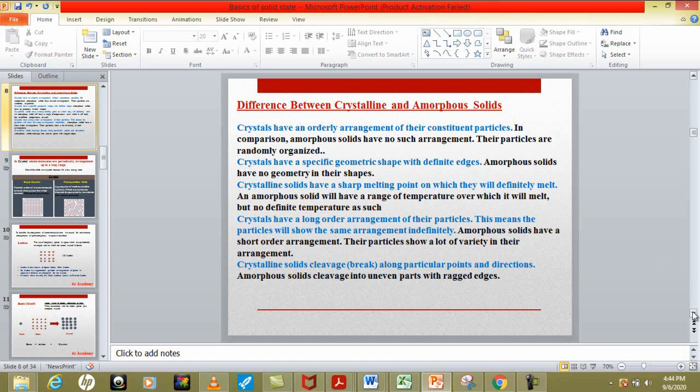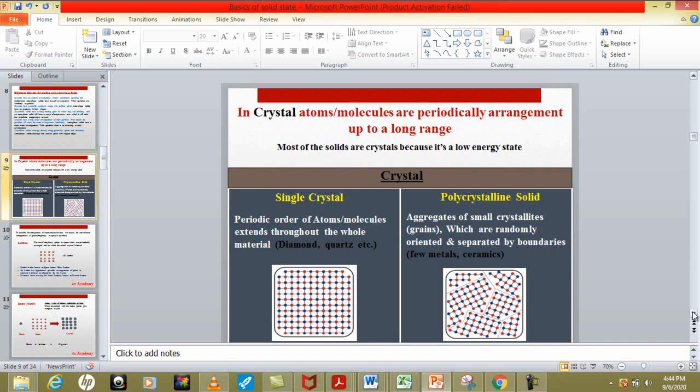So now we will discuss how we can further divide crystals into different categories. As we have discussed so many times, crystals basically have a regular arrangement of atoms up to a long range. In nature, most of the solids are crystals, because crystal is a low energy state.